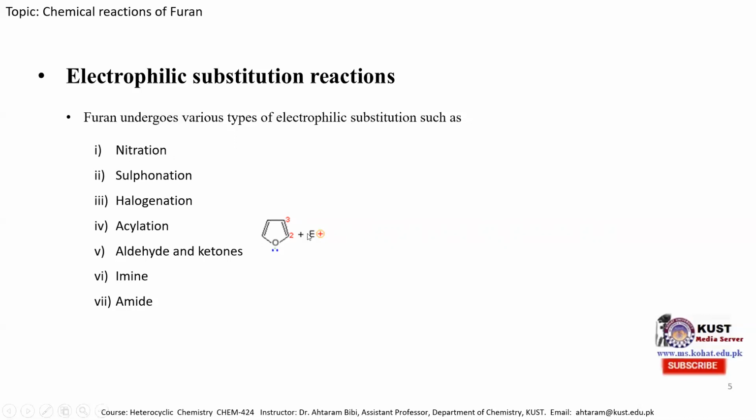In case the electrophile is substituted at position 2, this pi electron attacks the electrophile, and we obtain this intermediate species. One can see that when this pi electron attacks the electrophile, a positive species is formed at this carbon atom. It can be resonated, that is, if this pi electron shifts over here, this positive charge can exist on this carbon atom in the next intermediate state. And again, this lone pair of electrons shifts over here, so the positive charge exists on the oxygen atom. So we can see that in this intermediate, the positive charge is stabilized by these three resonance forms.